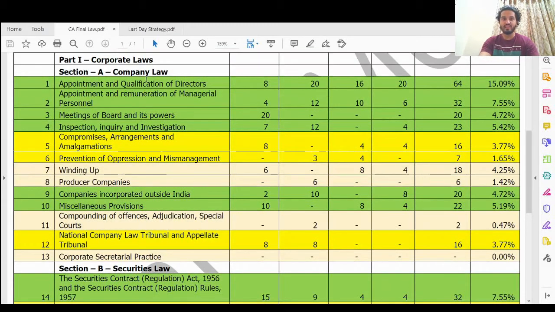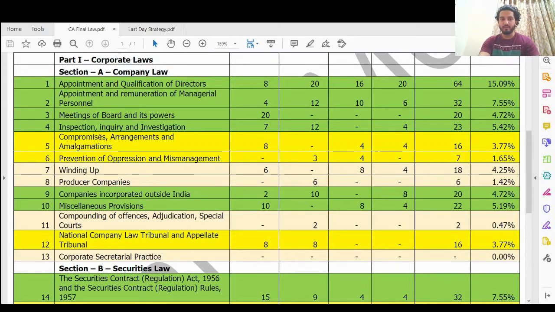And C category in company law is winding up. See, it is asked, but in winding up there are many sections, and it is impossible to do every one of them. It is an important chapter, but I have kept it in C category because we have an option in exams. Out of the total number of questions, we can leave one question in option. It usually comes for 6 to 8 marks. If you have kept winding up in option, it doesn't matter. We have to leave one question in option, so winding up was an option for me.